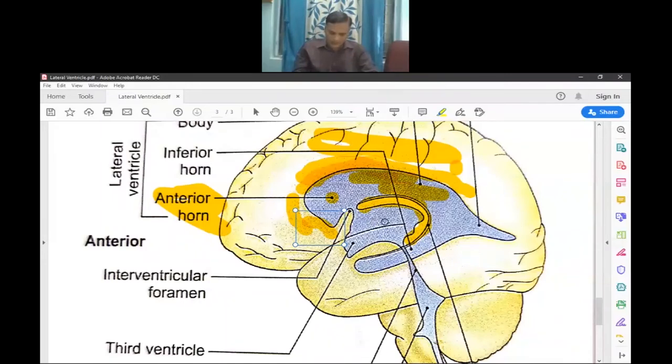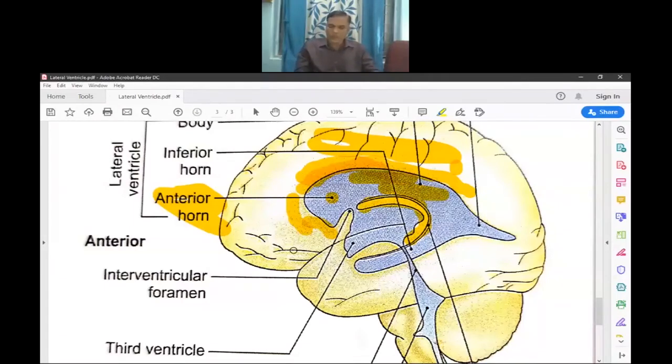Medially, it is formed by the septum pellucidum and the column of the fornix. As in the central parts, the medial surface of the anterior horn is formed by the same structures. So these are the anterior horns.